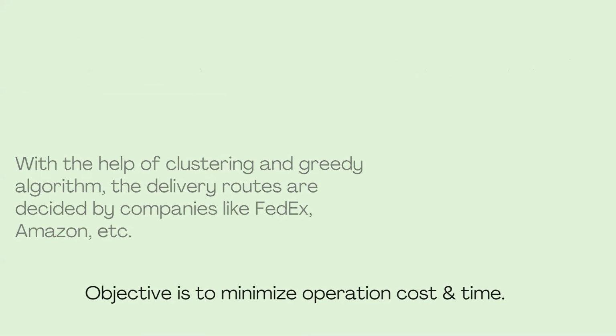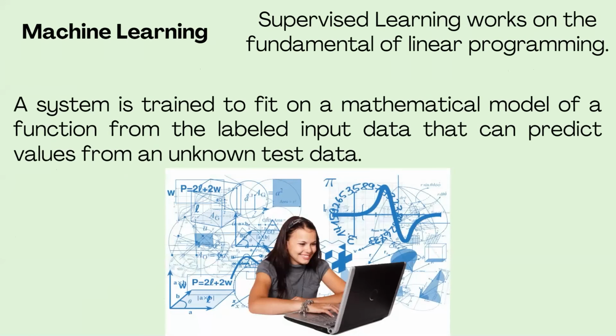Now moving on to the next example, it's machine learning. We never expected linear programming to be a part of machine learning. So here we have the system, and our system is fed a mathematical model of a function. We have some input data and from that we are predicting the values of the unknown. We are giving some test data and from that it is predicting the values. Here also we are making use of linear programming. It's a fundamental part of linear programming being used here in the machine learning concept. So these are the important areas where linear programming is being used on a day-to-day basis.